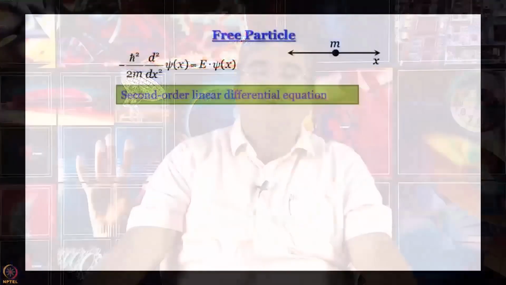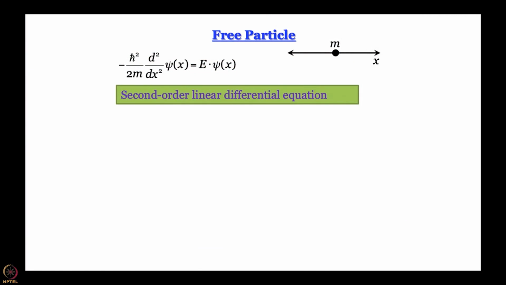This is the equation for a free particle which moves along one dimension. So, free particle in one dimensional space. If we want a free particle in 3D space, all we have to do is write 3 terms, del 2 del x2, del 2 del y2, del 2 del z2, it is not difficult. Alright, so this is a differential equation. As long as we restrict to a single dimension, it is quite simple. I think all of us will be able to solve it. So, I leave it to you to solve this equation by yourself.